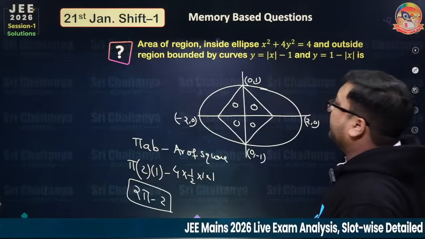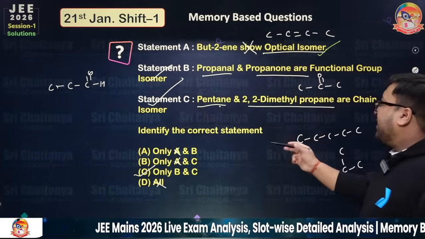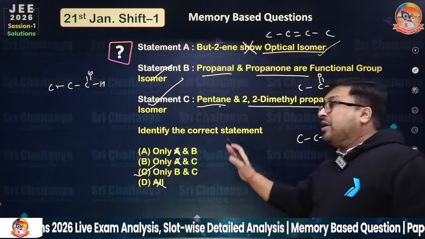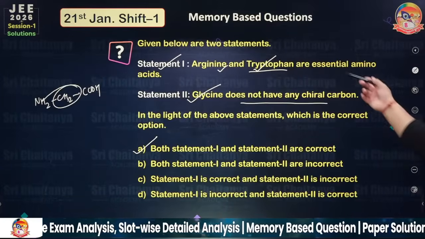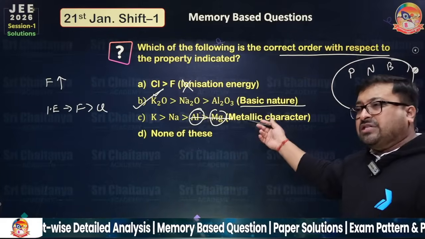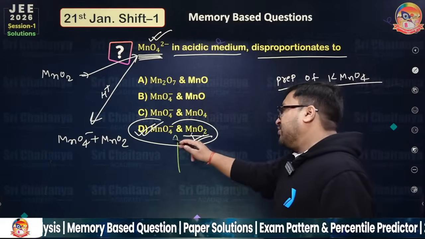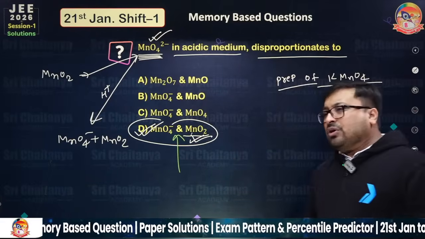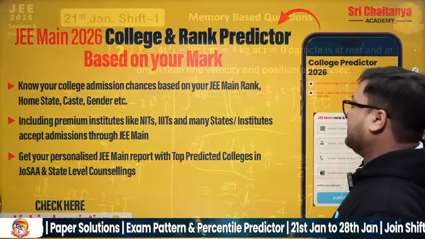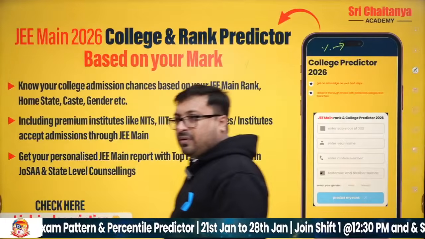You will get this. Now we are in isomerism: optical isomers, chain isomers, functional isomers. They have asked everything in one question. Then amino acid questions. Basic oxide questions were very high in this exam. And this is the d and f block, and they asked a question from the manufacturing segment. You can find these questions in your next class, next shift, where you are going to appear.